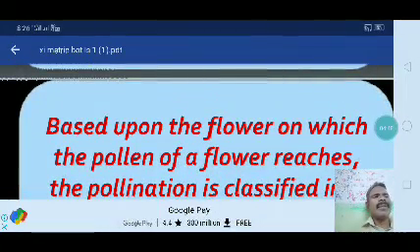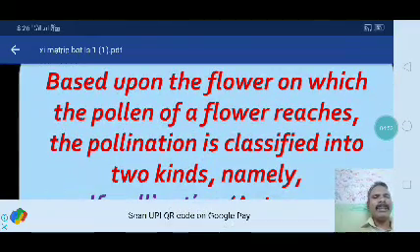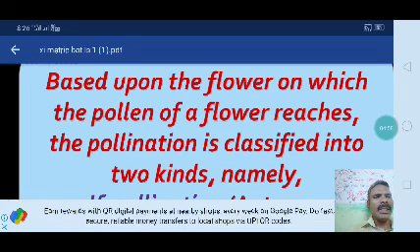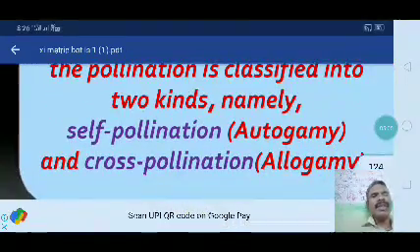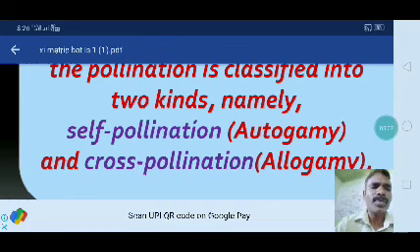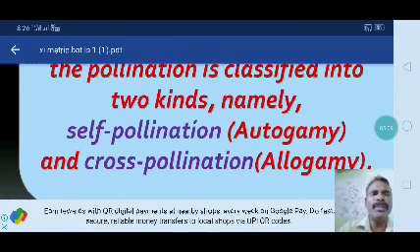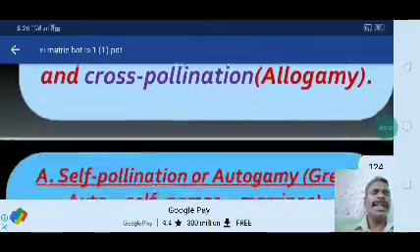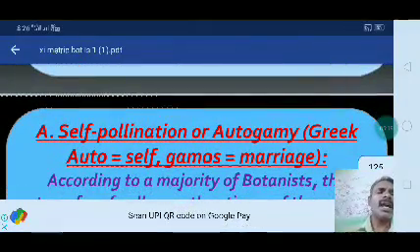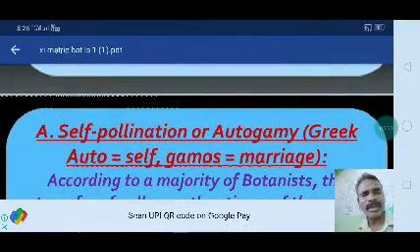Based upon the flower on which the pollen reaches the stigma, pollination is classified into two types, namely self-pollination and cross-pollination. Self-pollination is autogamy, and cross-pollination is allogamy. Allo means different, auto means self. The first one is self-pollination, or autogamy.